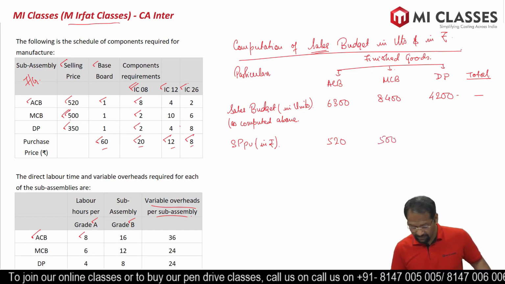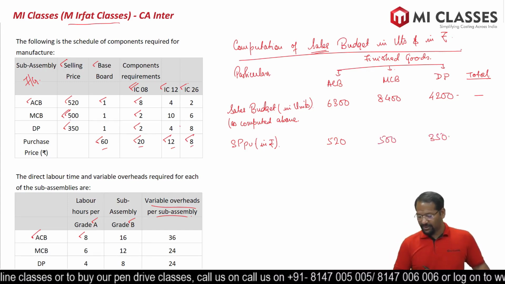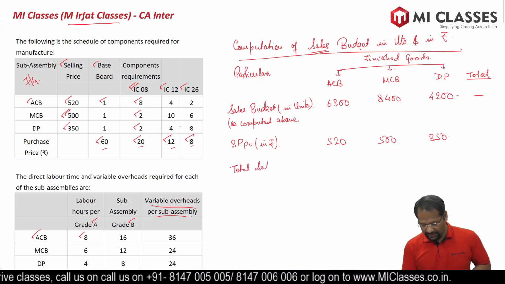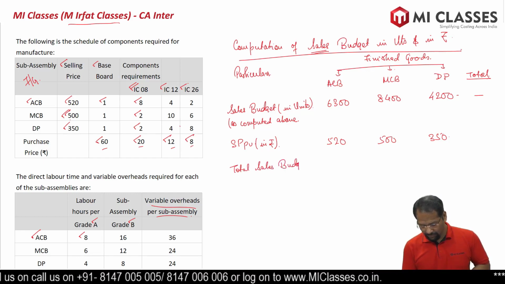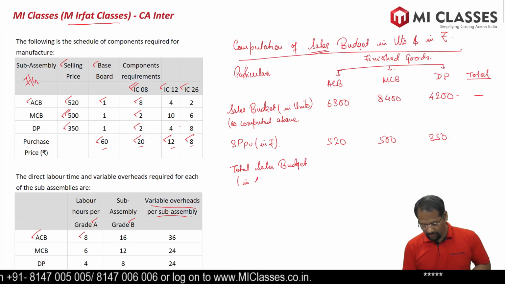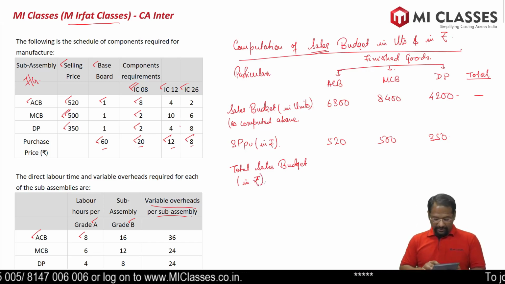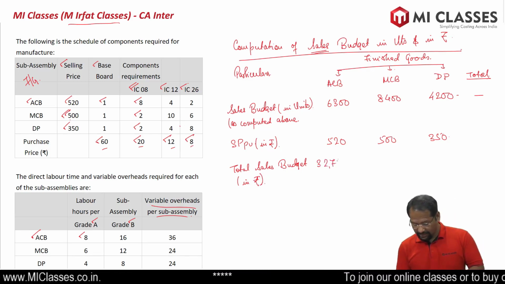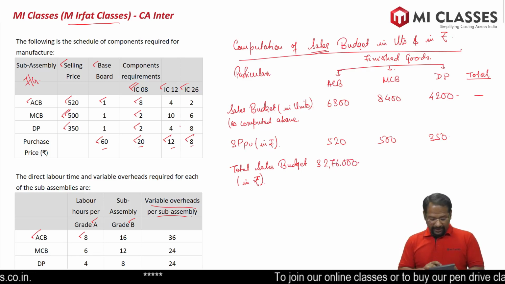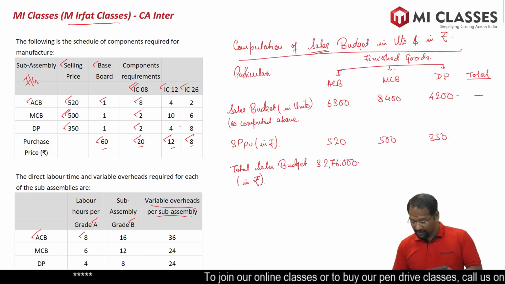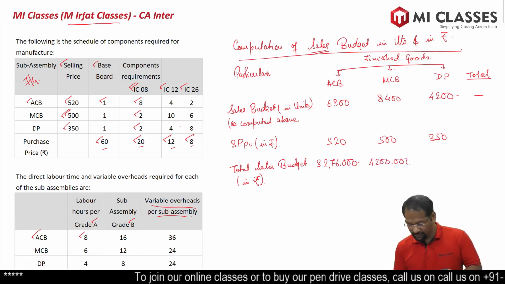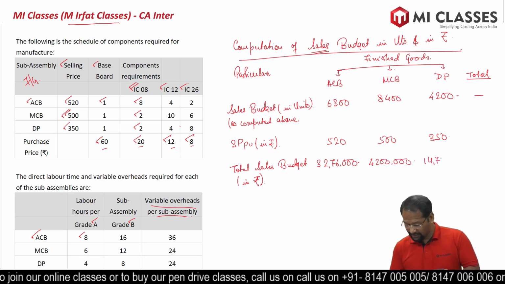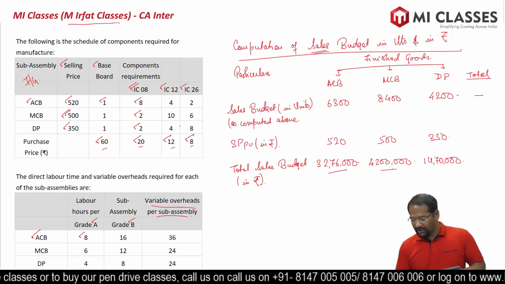520, this is 500 and this is 350. So let's multiply and write our total sales budget in rupees. So 6,300 multiplied by 520, we get 32,76,000 rupees. 8,400 multiplied by 500, we get 42 lakhs. 4,200 multiplied by 350, so we get 14,70,000. Remember, all these three are in rupees.